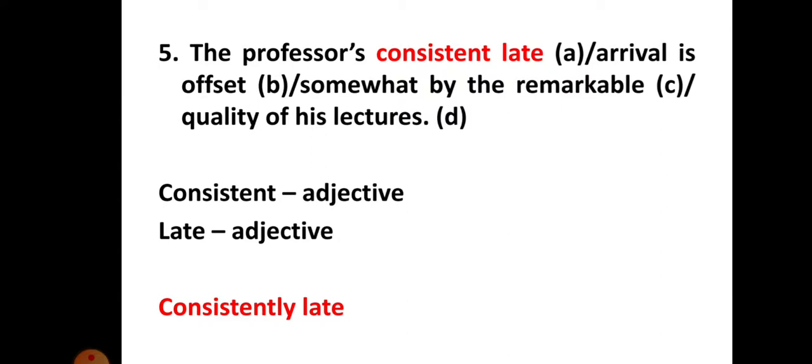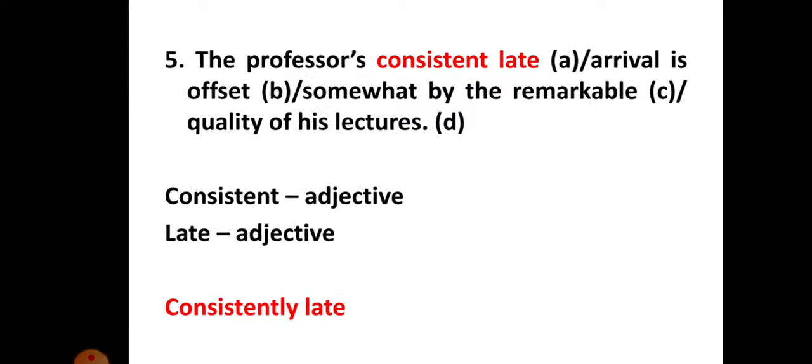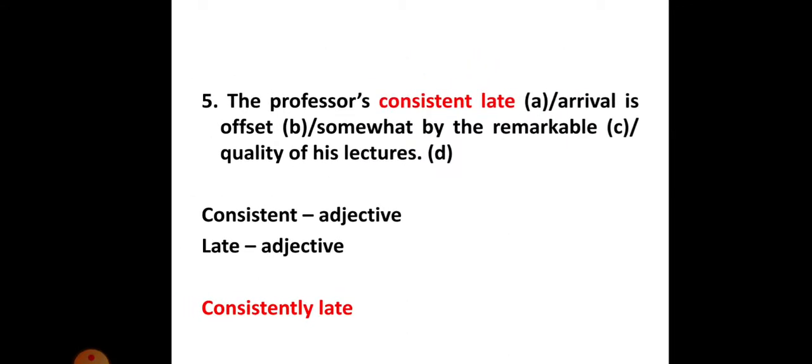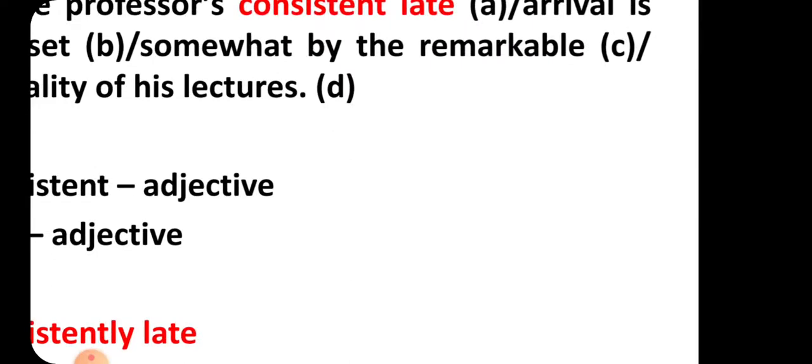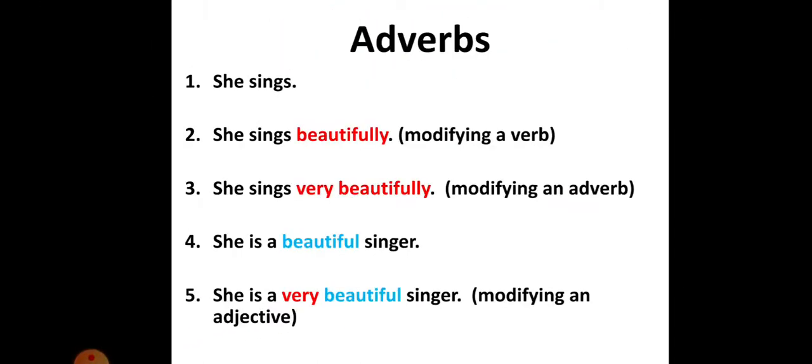Because as an adjective, it is not conveying the desired meaning here. So the professor's consistent late is a wrong expression. It should be replaced with the professor's consistently late. Okay, that is the correct expression. Clear? So it's not an adjective, it is an adverb. That's what you are supposed to use here.